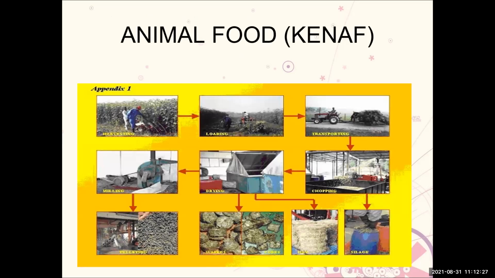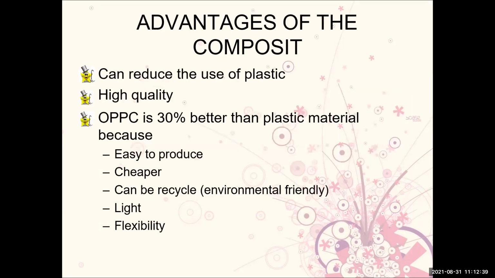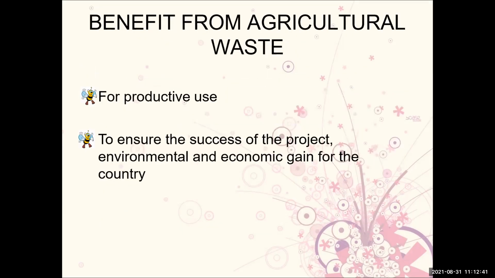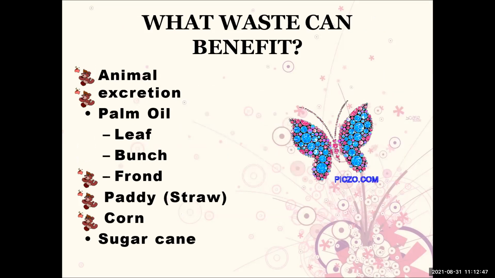Animal food: harvesting, loading and transporting, milling, drying, and chopping, and delivering, wrapping and storing. Okay. So this is the advantage of the composite. And from the culture based, you see what waste can benefit the animal.